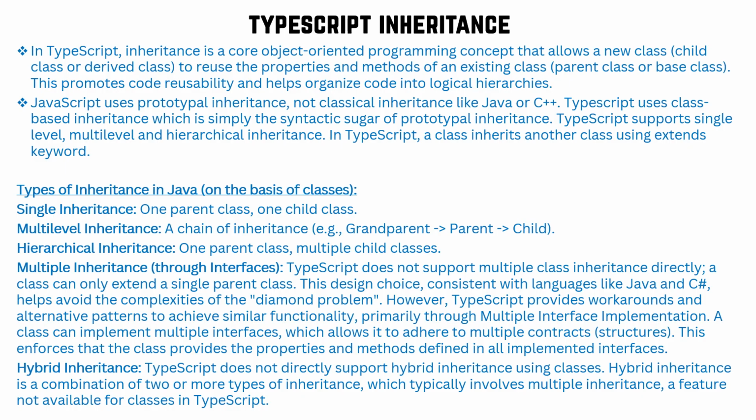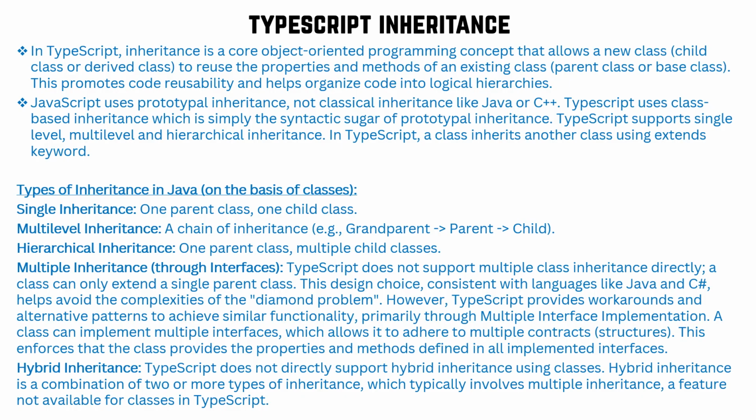Multiple inheritance is not possible through the class concept in TypeScript, but it is possible through the interface concept, which we will learn later. What is multiple inheritance? It means a child having multiple parents. In our life we have two parents, mother and father. But in the TypeScript world, multiple parents are not possible. It will be only one single parent class. So TypeScript does not support multiple class inheritance directly. A class can only extend a single parent class.